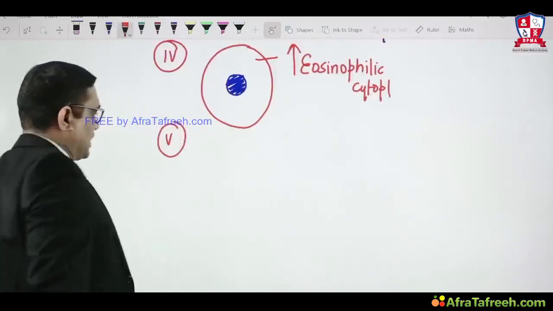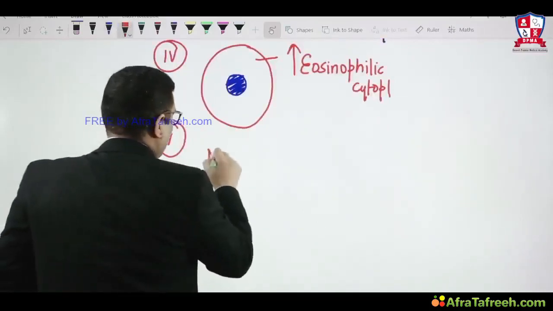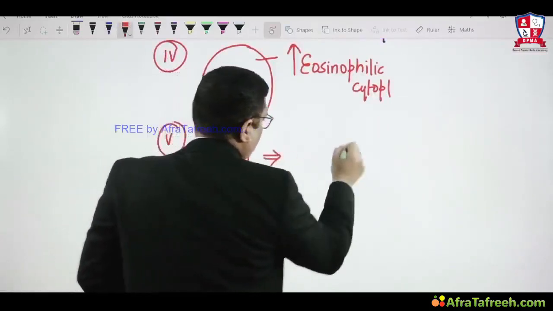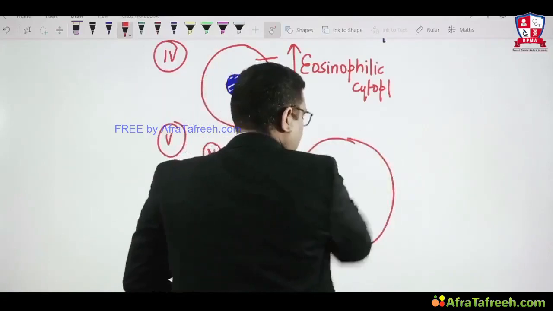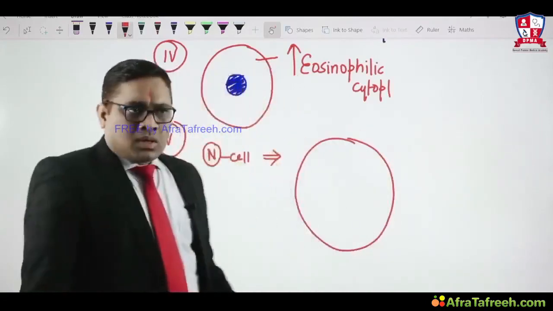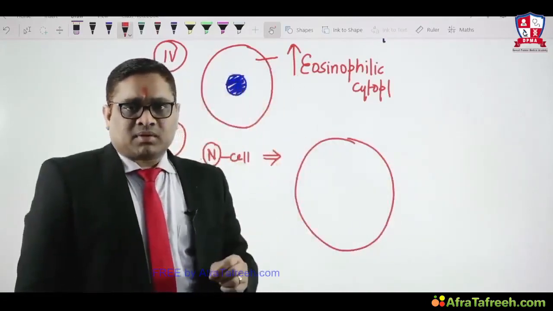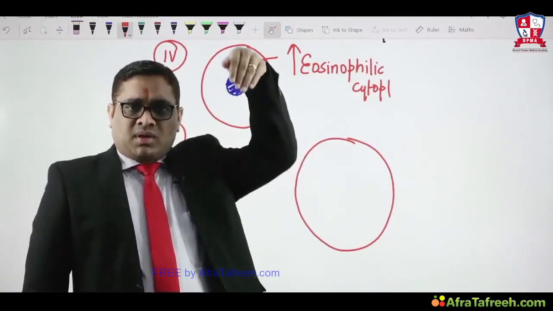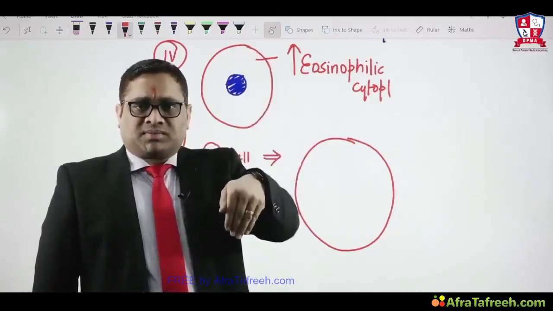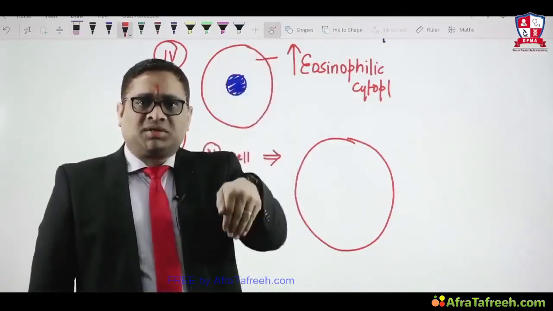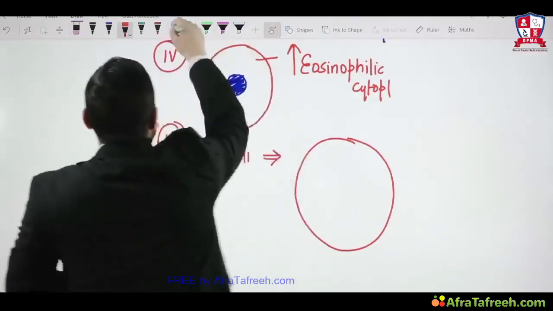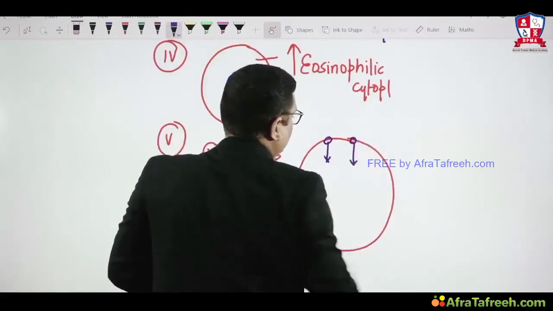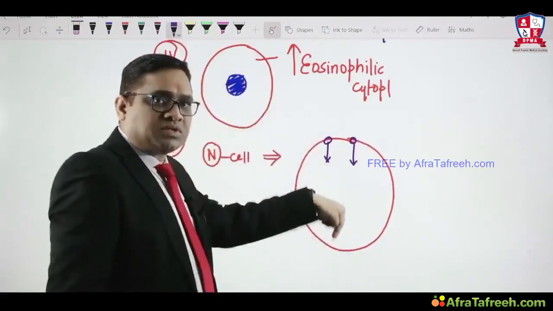Fifth important point which I want to tell you here: in a normal cell, what you will observe is that there is a phosphatidylserine lipid receptor on the membrane, and they face inside, toward the cytoplasm. So these are the phosphatidylserine receptors which are facing inwards, toward the cytoplasm.